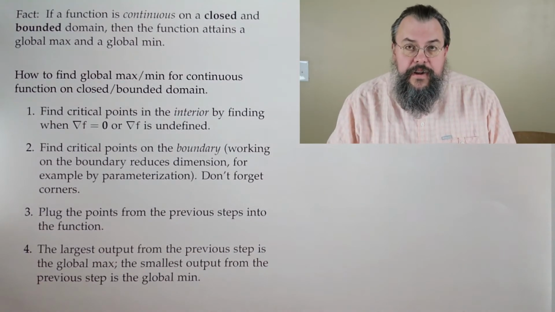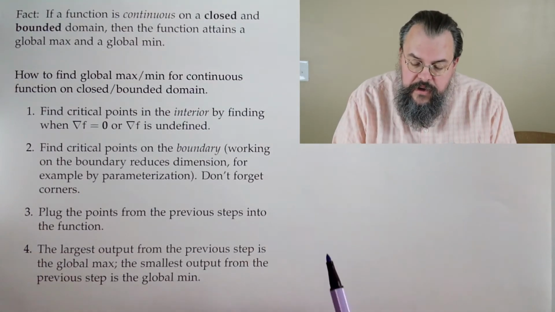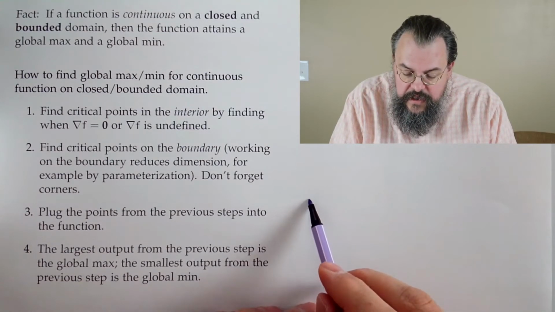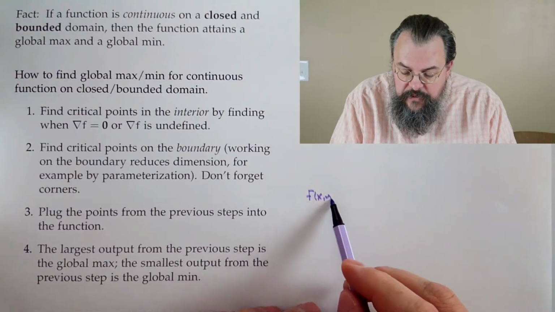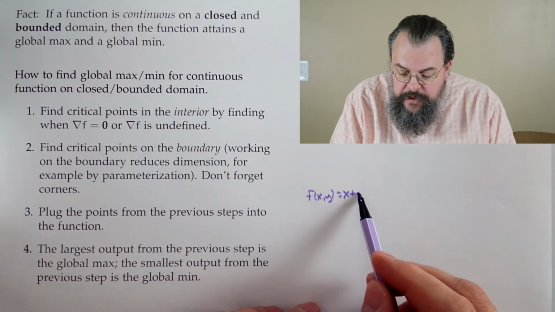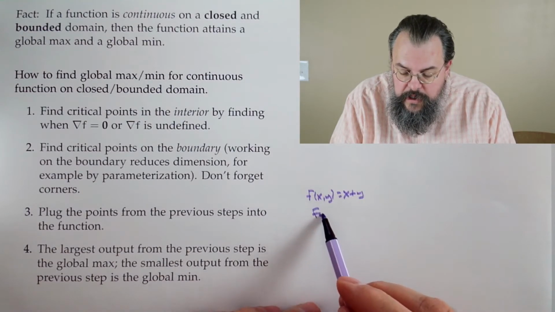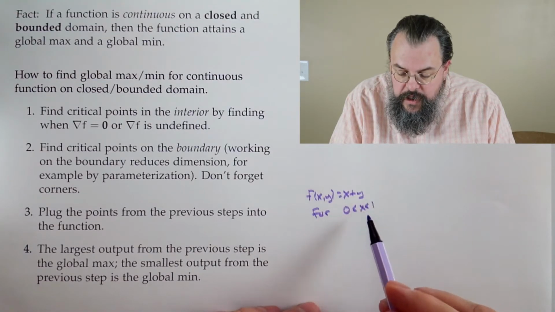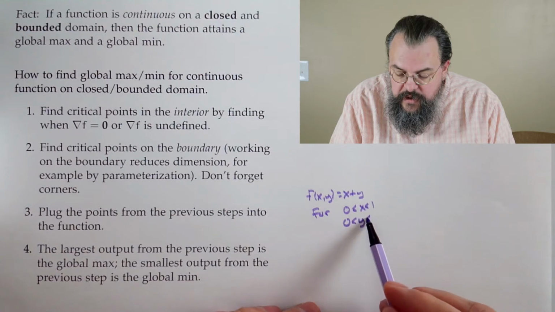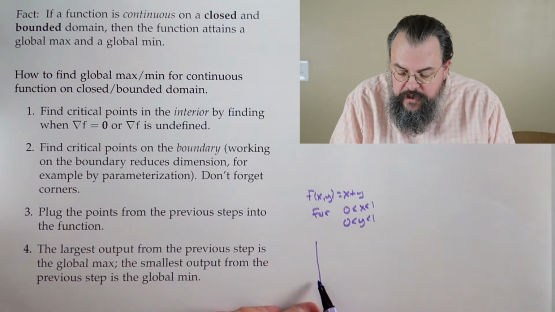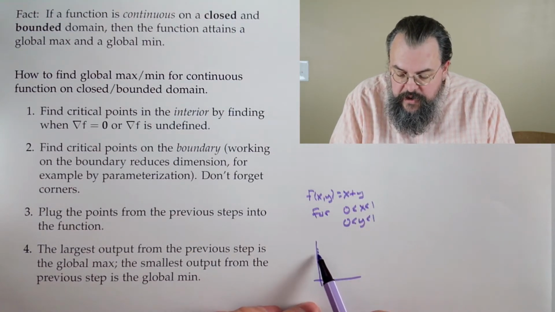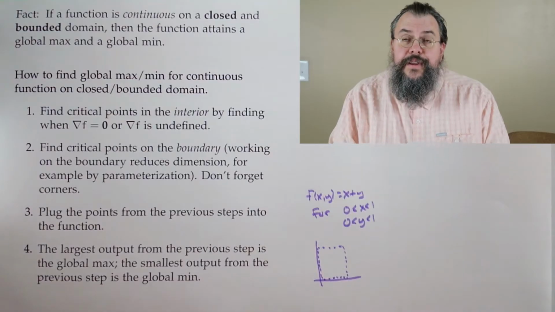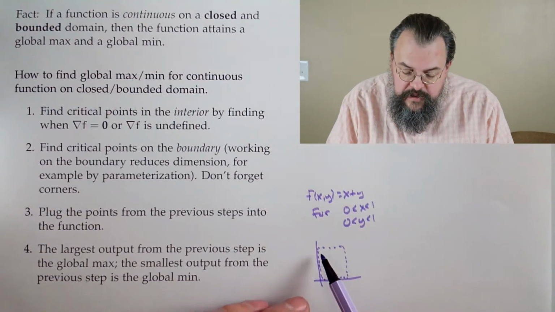And even in very simple cases. So we'll take a very simple function. Suppose you look at the function f of x, y, which is x plus y, for the region where x goes from 0 to 1 and y goes from 0 to 1. So in other words, when we're thinking about our input, it's this little tiny 1 by 1 square, but we don't include the edge. We can be anywhere on the inside.